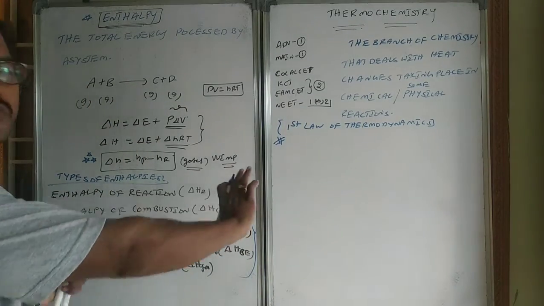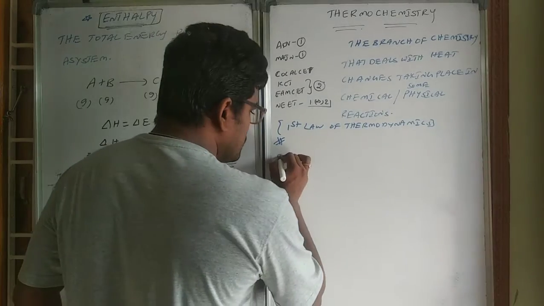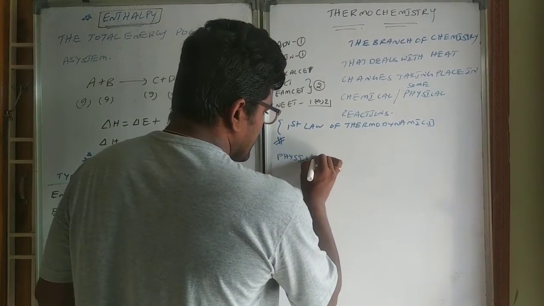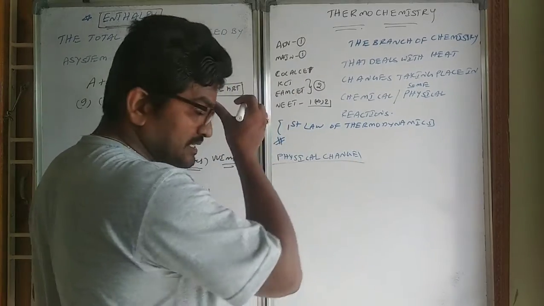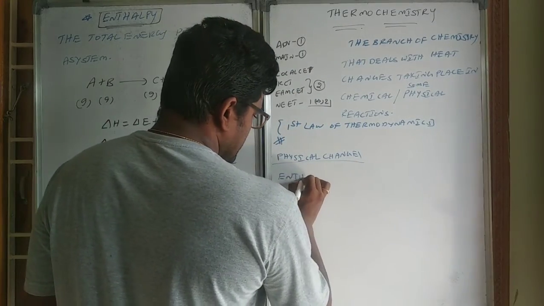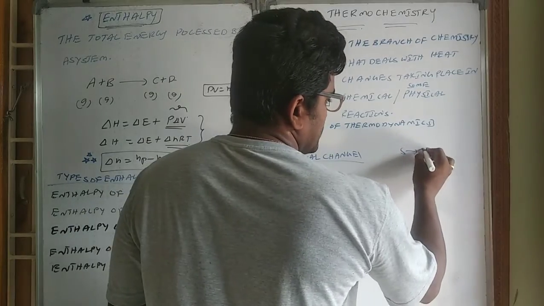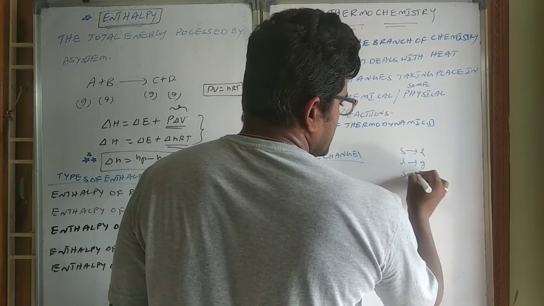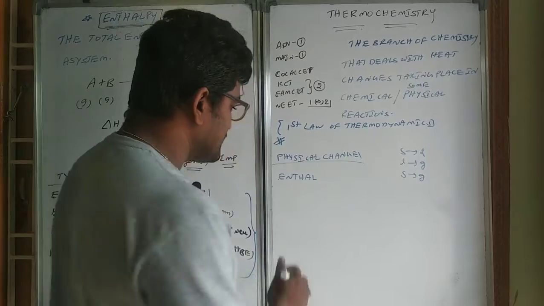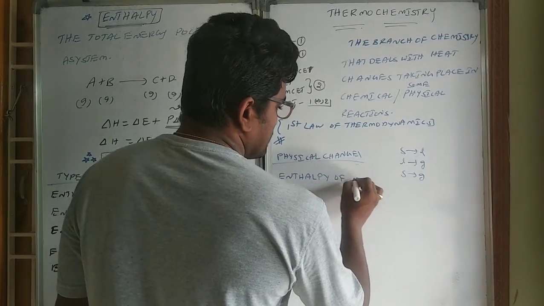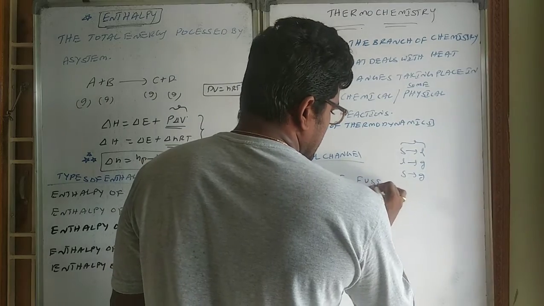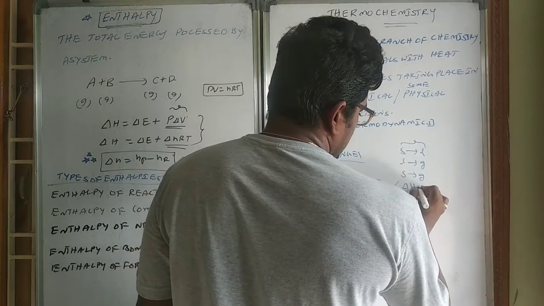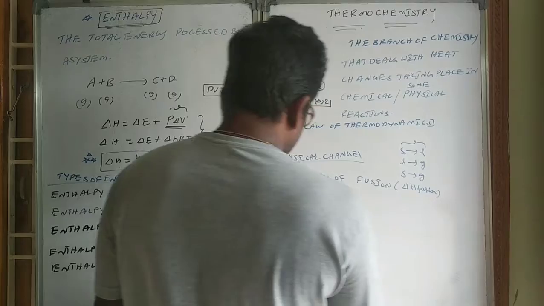How many types of enthalpies are there? If you come to physical change, what are the physical changes we have? Solid to liquid, liquid to gas, solid to gas, right? So the enthalpy of solid to liquid is nothing but the enthalpy of fusion.